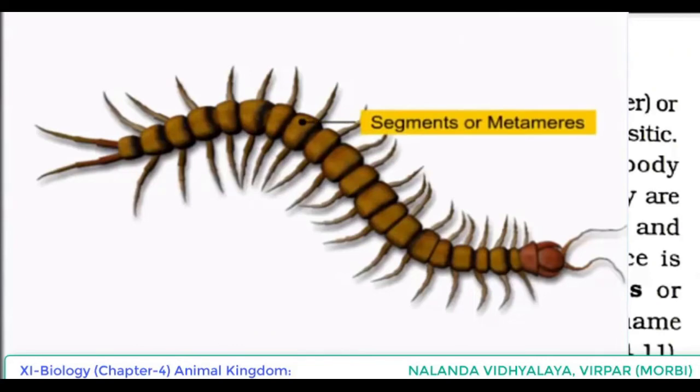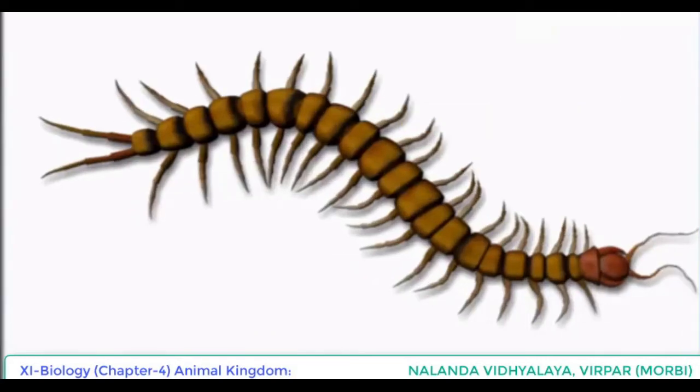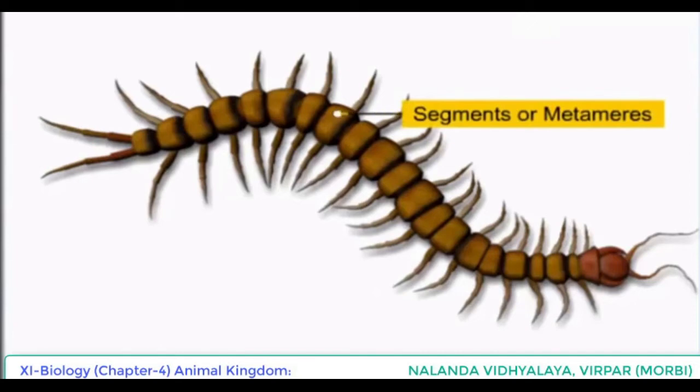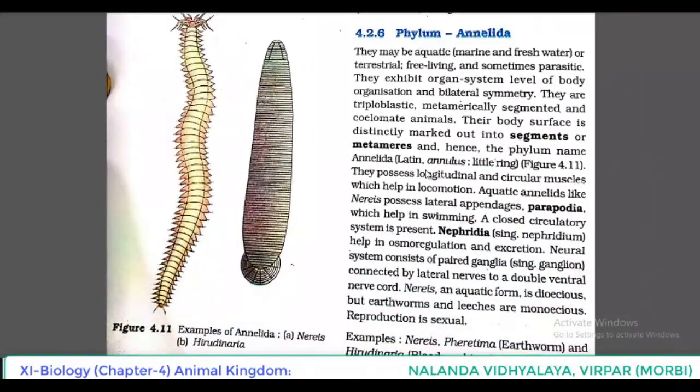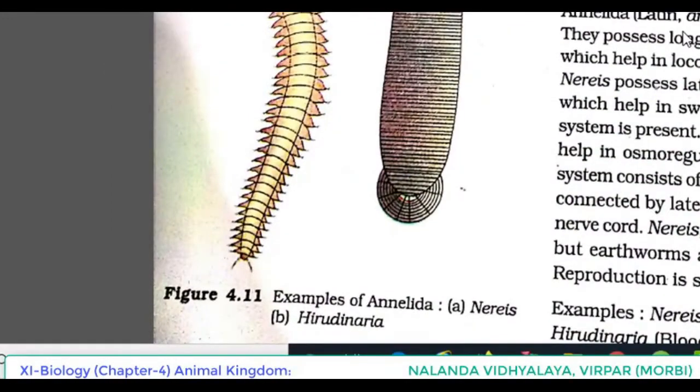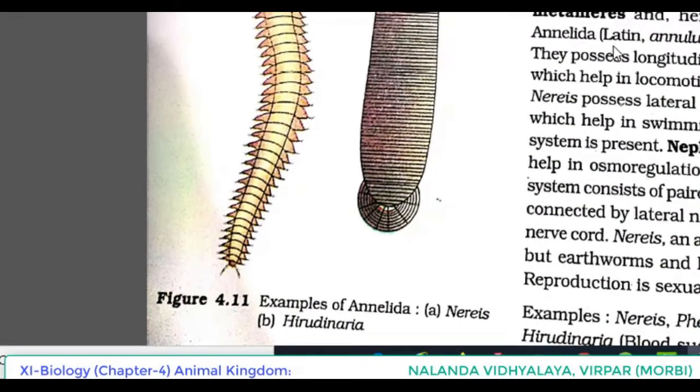Their body surface is distinctly marked out into segments, and segments another term is metameres, and hence the phylum name Annelida. In the figure 4.11, you can see examples of Annelida, Nereis and Hirudinaria. There you can see the segments or metameres.